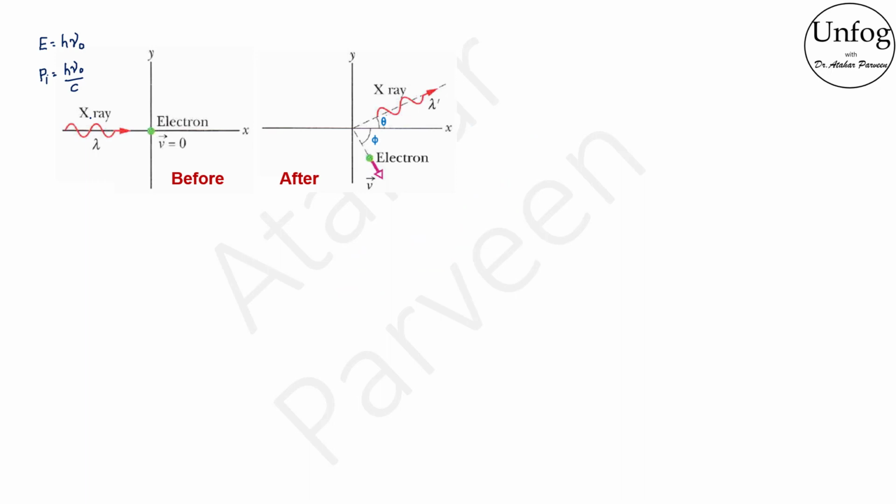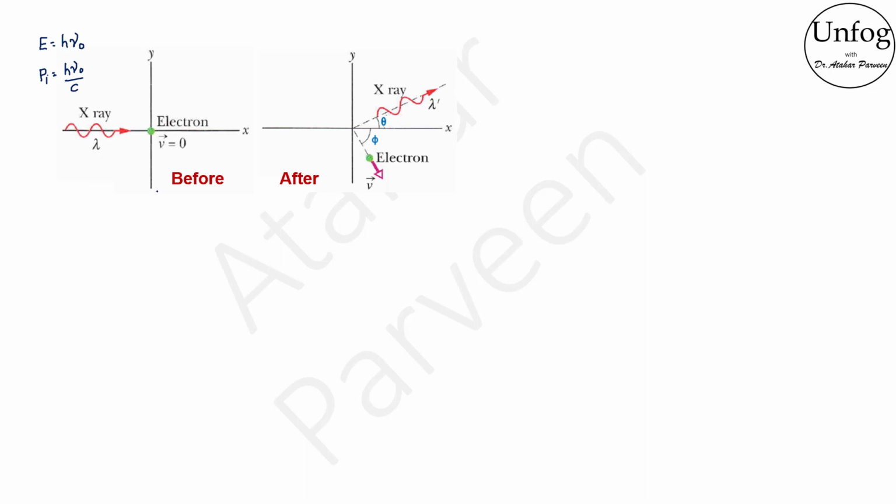Coming back to the derivation of Compton effect, tie your seatbelts. It is a long derivation, but it has simple working, and believe me, it is going to be fun deriving this equation. Consider a photon of energy E equals h nu naught and momentum Pi equals h nu naught by c, colliding elastically with an electron at rest.